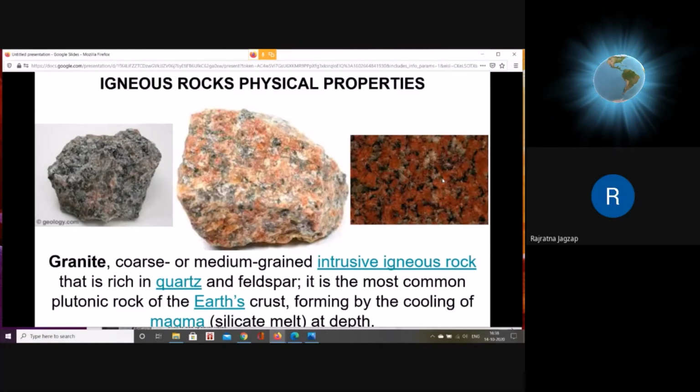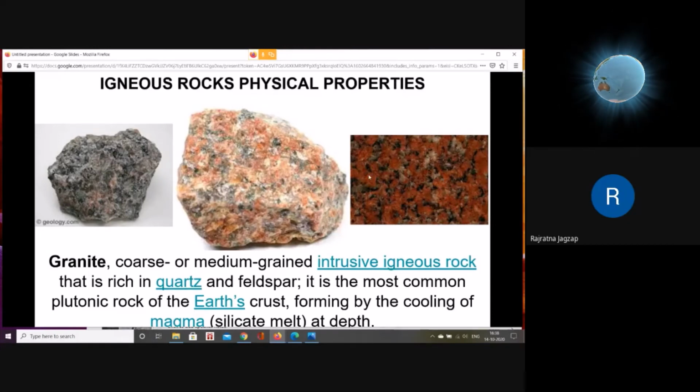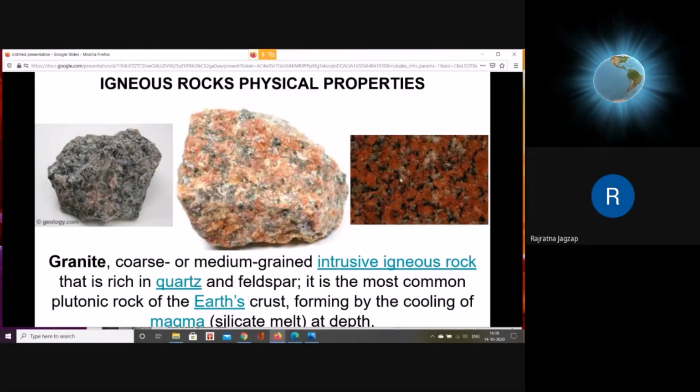The right hand side figure, which is pink colored, is a photograph of the polished tile, showing how it looks. Pink colored minerals are orthoclase, and white colored minerals are quartz. You can see the composition is mainly pink in color over most of the area. That means it is mainly orthoclase in composition.